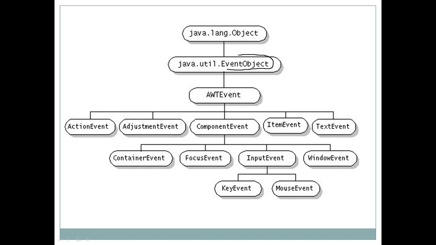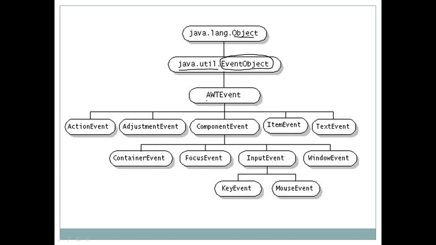This is the superclass of all the event classes, and it is present in the java.util package. Again, all the Java classes are subclasses of class Object. So Object is the superclass of all Java classes. But this EventObject is the superclass of all the event classes.